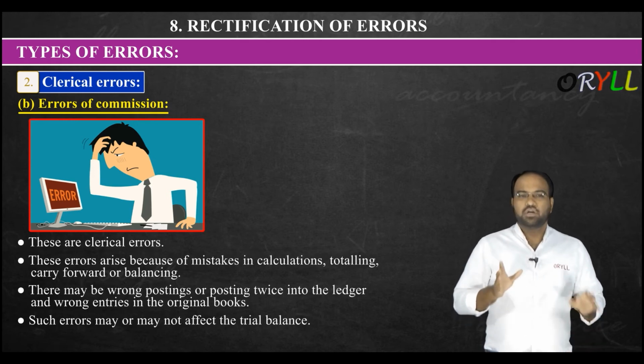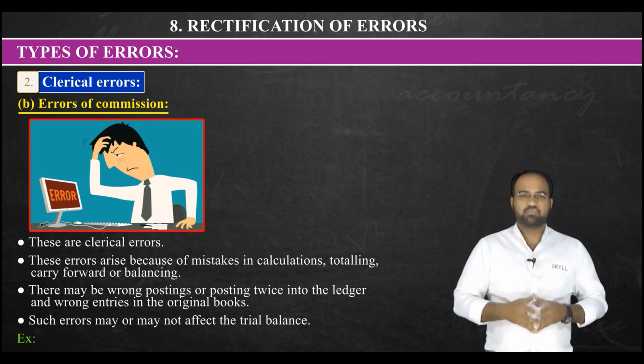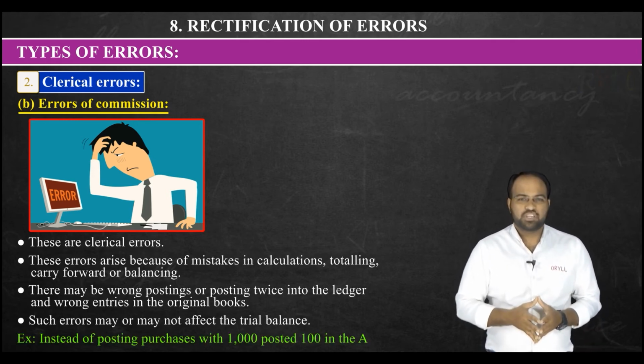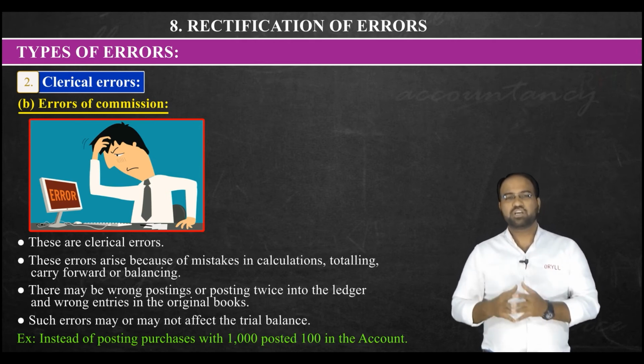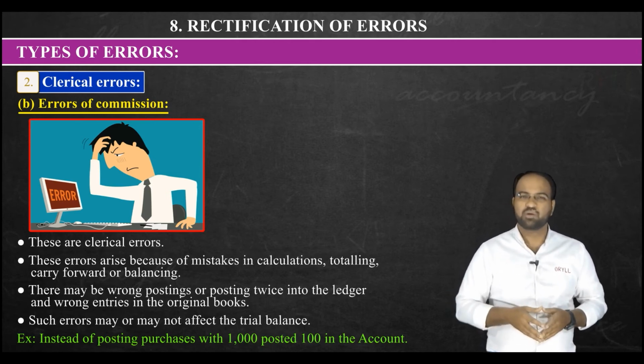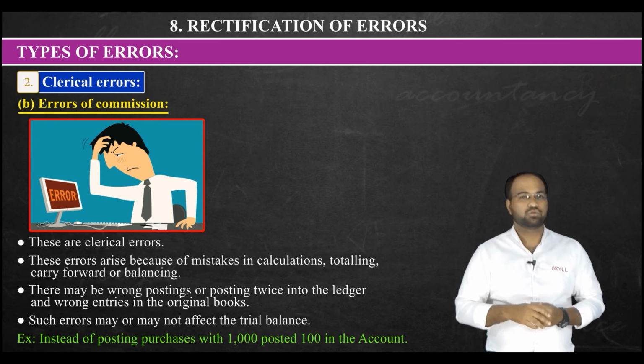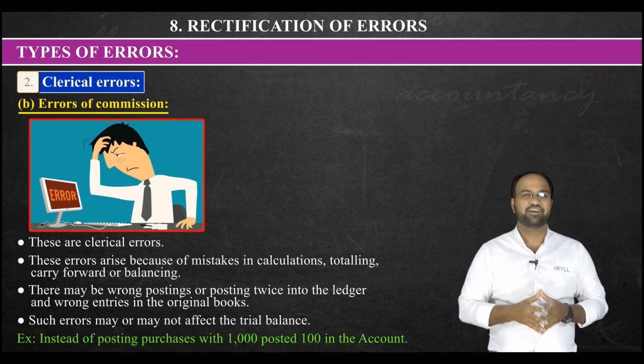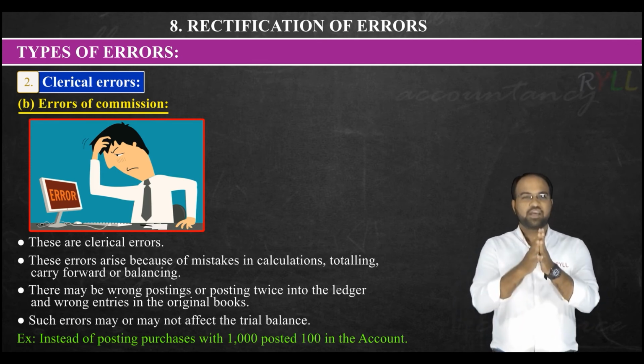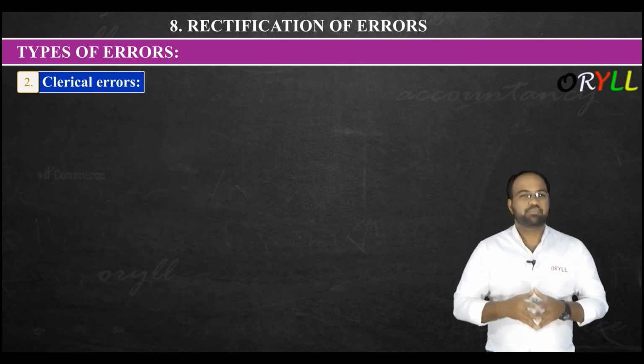Understood here? So let us see one more example here. See, instead of posting purchase with 1,000 rupees, posted with 100 rupees in the account. So what happened? We forgot to write down one zero. So that will become an error here, and that will be called error of commission. Understood here? Next one, C, that is compensating errors.